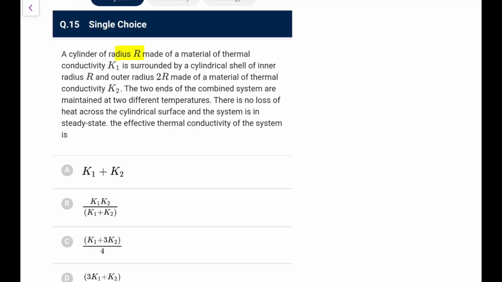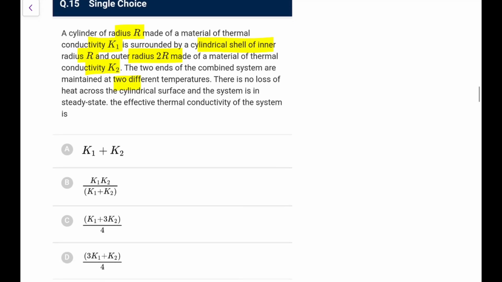You have a cylinder of radius r made of a material of thermal conductivity K1 surrounded by a cylindrical shell of inner radius r and outer radius 2r made of thermal conductivity K2. Two ends of the combined system are at two different temperatures. There is no loss of heat across the cylindrical surface. The system is in a steady state. The effect of thermal conductivity is?